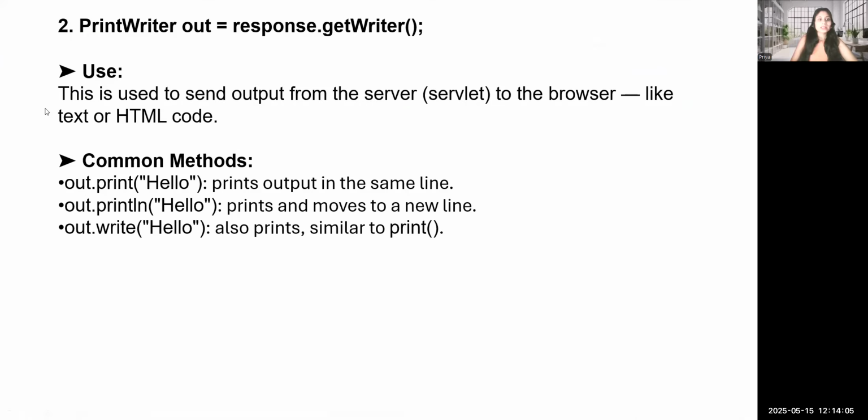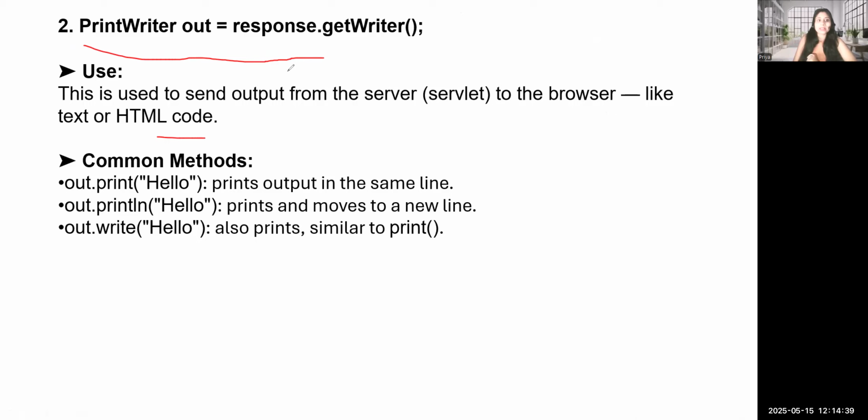The second one is PrintWriter out = response.getWriter(). This is used to send output from the server. This is basically written when we use it in a servlet. PrintWriter is a class, and we write out and response.getWriter(); getWriter is also a method. This is used to send output from the server to the browser, like text or HTML code.